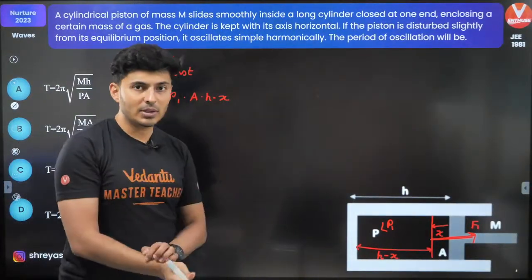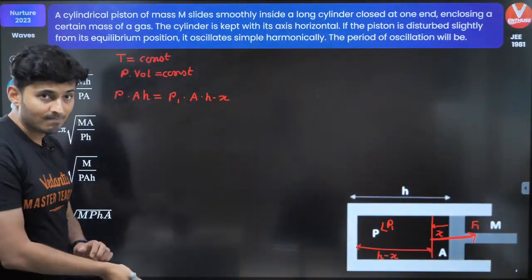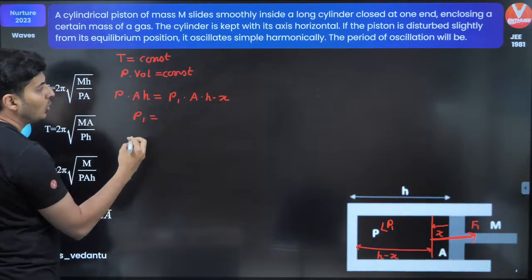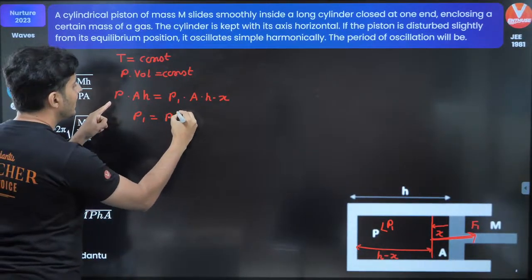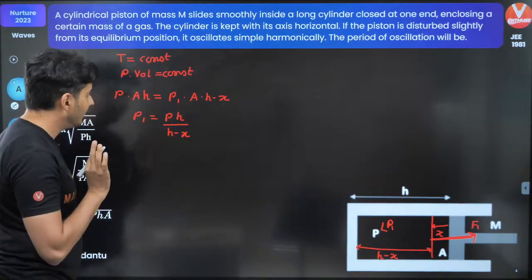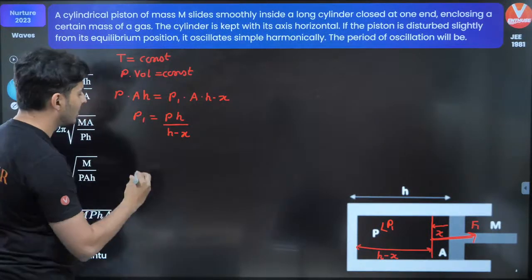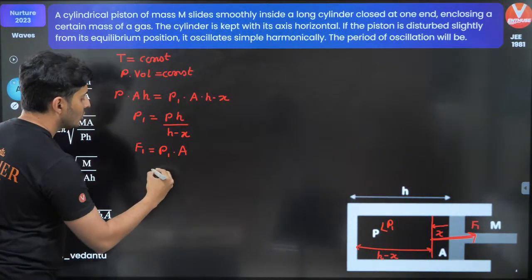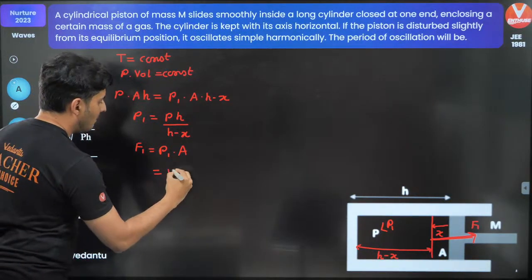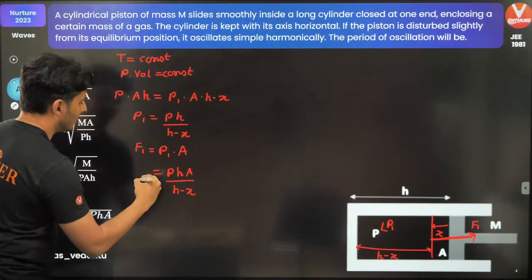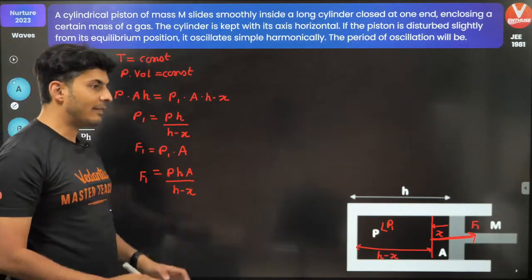Is that clear, my warriors? Why is it H minus X? Okay, cool. Now A goes, so P1 will be nothing but PH upon (H minus X). Fair enough. But I don't want P1, I want force F1. Force is pressure into area. So this will be nothing but PHA divided by (H minus X). So that's your force, F1.